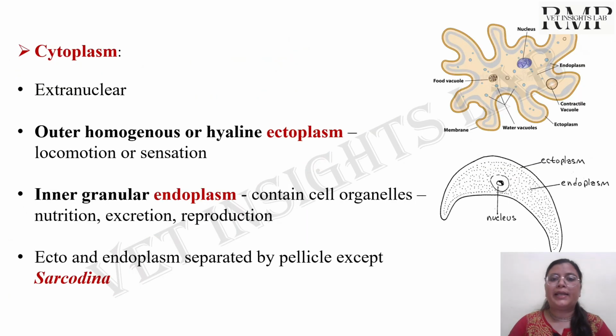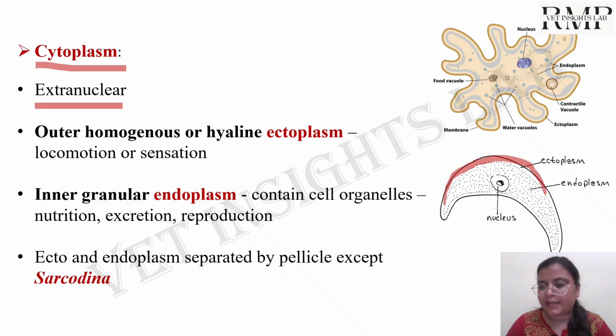Now moving to the next slide, cytoplasm, which we all know is the protoplasm other than the nucleus. If the cytoplasm is present at the outer wall of the parasite, it is known as the ectoplasm, and the ectoplasm is homogeneous or hyaline.